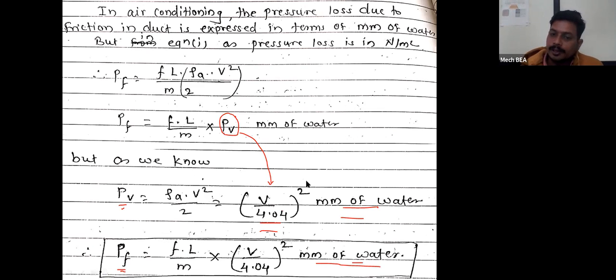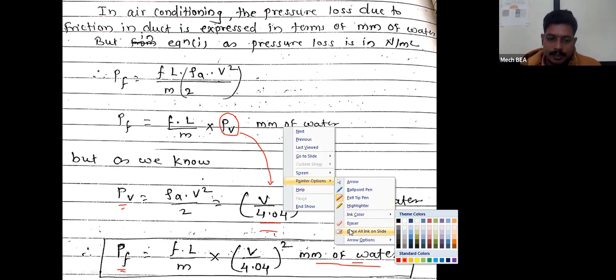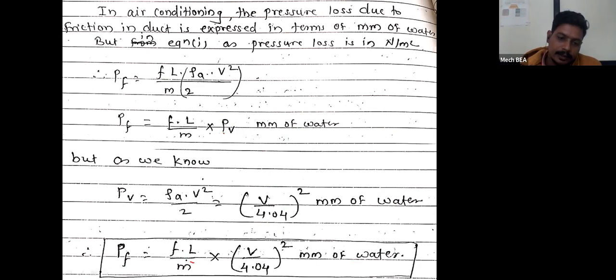Okay. Now here, as per the cross-section area of the duct, the value of m is going to change. As per the cross-section area of the duct, the value of m will keep changing. So if we have a circular duct, then for a circular duct, m will be equal to area divided by perimeter.